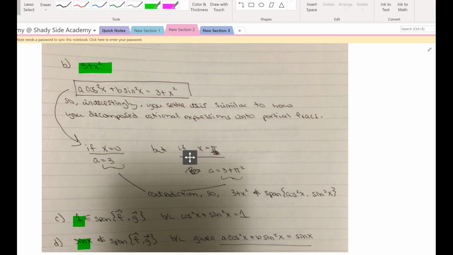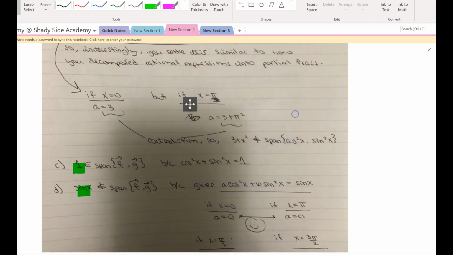So what's interesting here, as my little side note says, is remember, when you have an equation, if there exists an A and if there exists a B, those A and B have to exist for all values of x. So when you look at this equation and ask yourself whether it is possible for there to be an A and a B, you're not solving for x, everyone. You're solving for A and B. So when you solve for A and B, those values have to be valid for all values of x. What that means is you choose your values of x savvily.